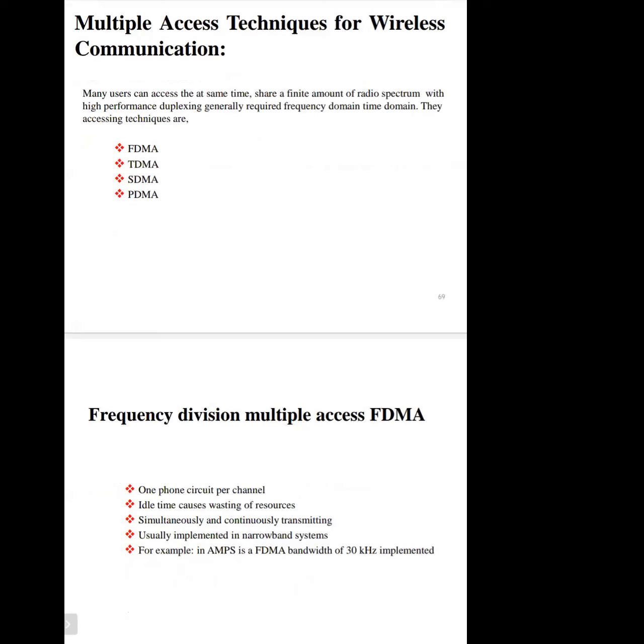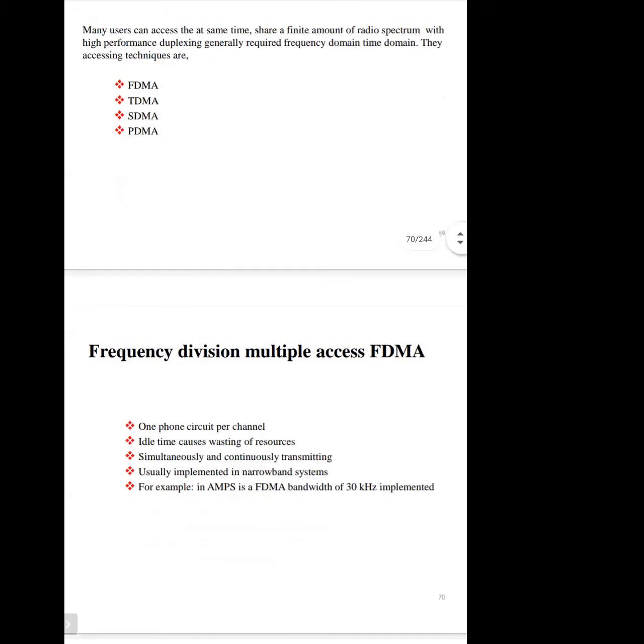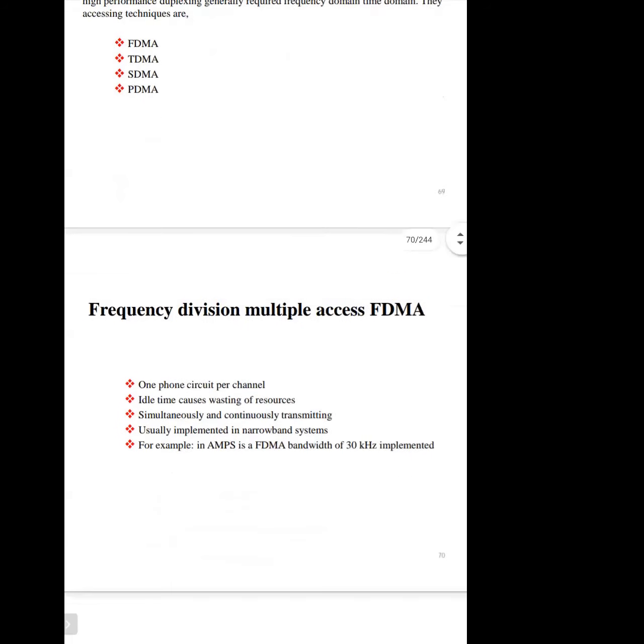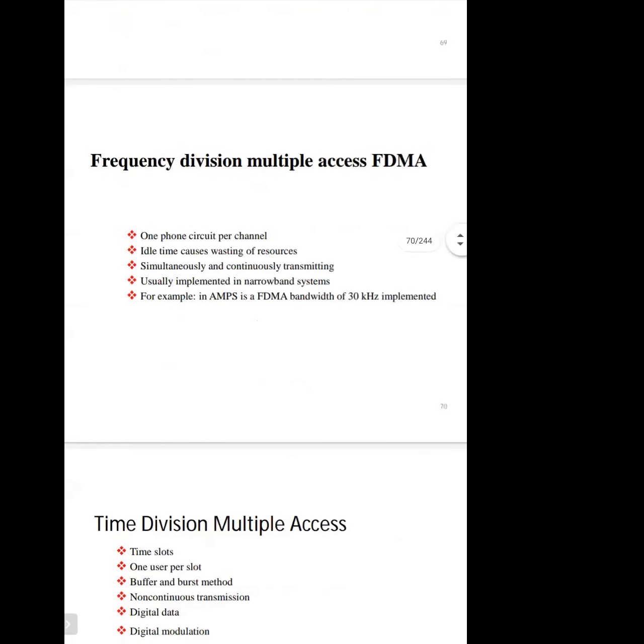There are four types of multiple access techniques used in the wireless world: frequency division multiple access, FDMA; time division multiple access, TDMA; space division multiple access, SDMA; and code division multiple access, CDMA, sorry. So first is frequency division multiple access.